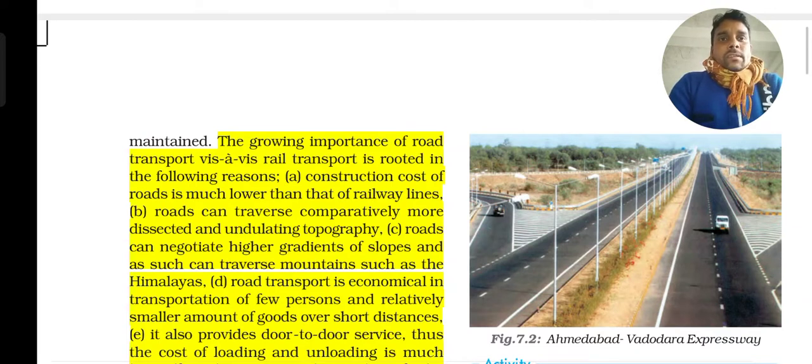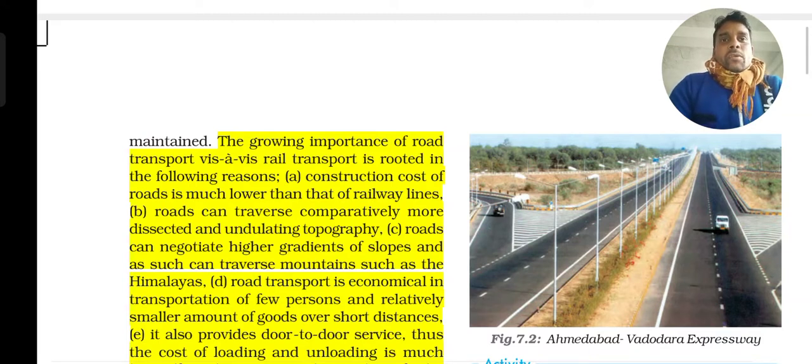Roadways can traverse comparatively more dissected and undulating topography. Wherever we can have a road, we can go. We can find roads in slope areas, in mountainous areas, in desert areas, but railways we can't find like that.